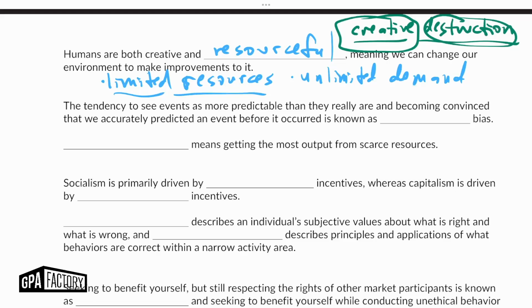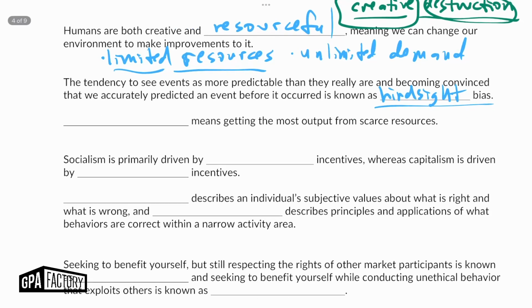Okay, keeping it moving here, the tendency to see events as more predictable than they really are and becoming convinced that we accurately predicted an event before it occurred is known as hindsight bias. So make sure to review those biases, especially the 4 that we are likely to see on the exam. Just make sure that you do review those. Those are in the packet, those are in your notes. So I'll let you do that and we'll just keep this moving.